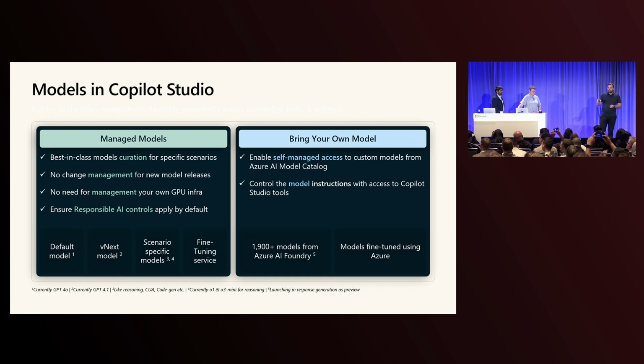Now, as a customer, you do get to have some control over this. We don't just roll out new models. So we have a setting where you can choose whether you want to use the vNext of the model or the current model, and you'll have a short, few weeks window of time where you can try out the next model and maybe make any prompt adjustments before we start rolling it out more broadly.